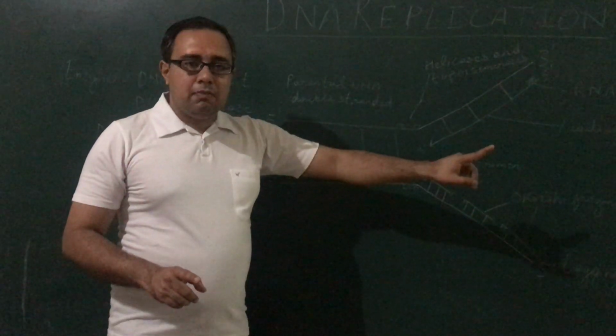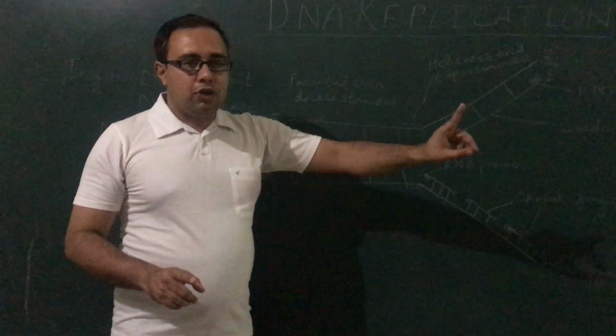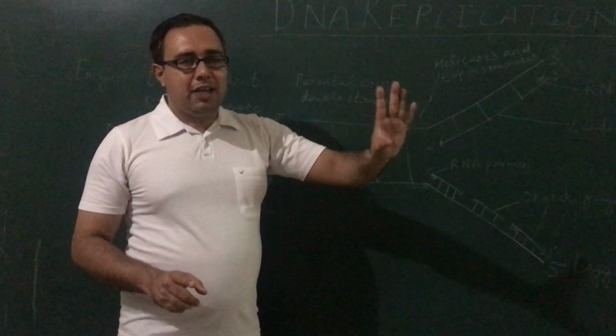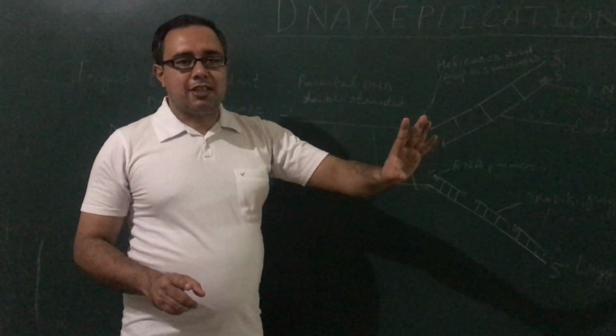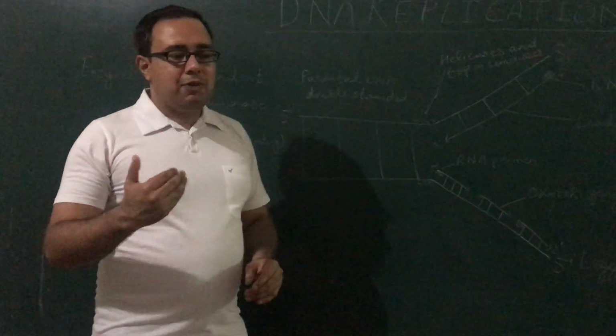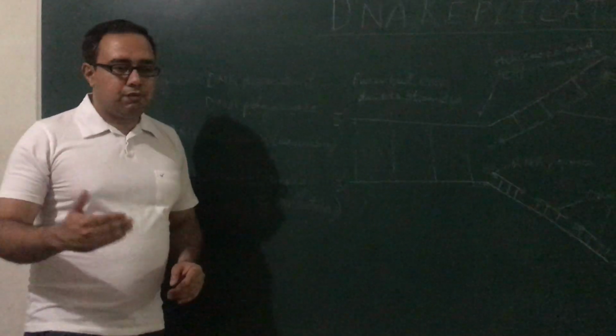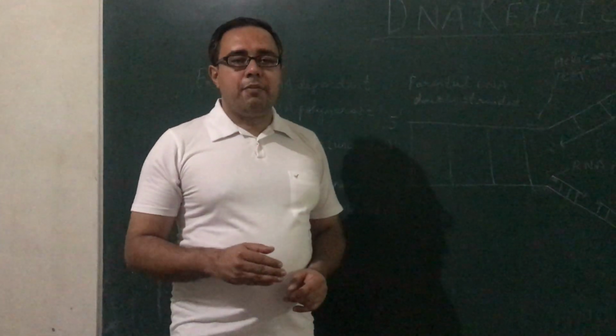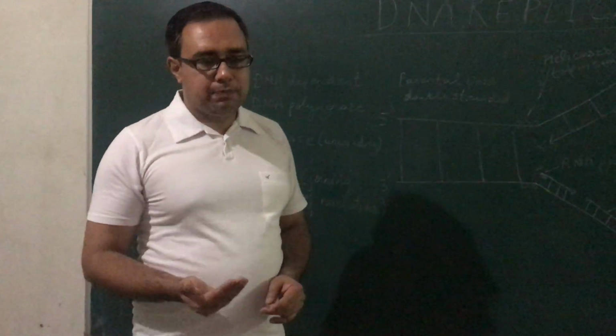That's why, because of the conservation of only one parent strand, DNA replication is known as semi-conservative replication. This semi-conservative mode of replication is further supported by the experiments conducted by Meselson and Stahl.